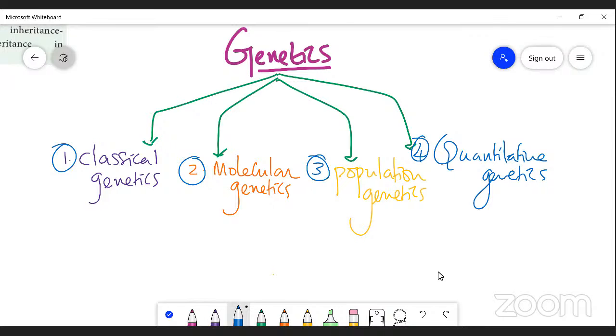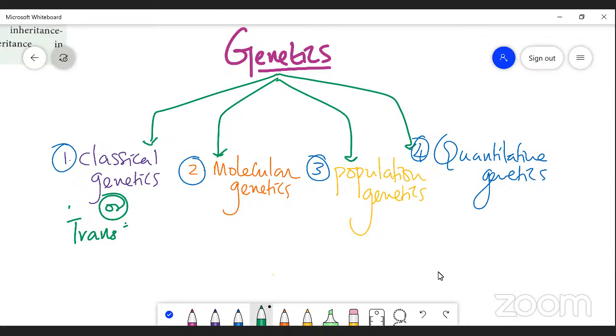Classical genetics is also known as transmission genetics, because it is a branch of science that deals with the mechanism of transmission of characters from parents to offspring.